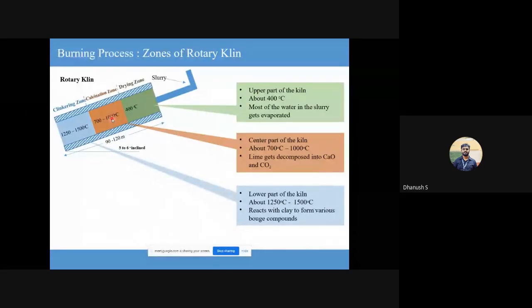Now come to the last part. This is where all the fusion reaction or that solid state fusion takes place to form the various Bogue compounds. So if someone said with the help of a schematic sketch, explain the different regions of a kiln that is used in manufacturing of cement, just draw a simple sketch like this, divide it into 3 parts, make sure it is inclined. Drying, calcination, clinkering. Drying, water is eliminated. Calcination, your calcium carbonate disintegrates into calcium oxide, which is lime, and your carbon dioxide. And in the clinkering zone, all the Bogue compounds are formed.